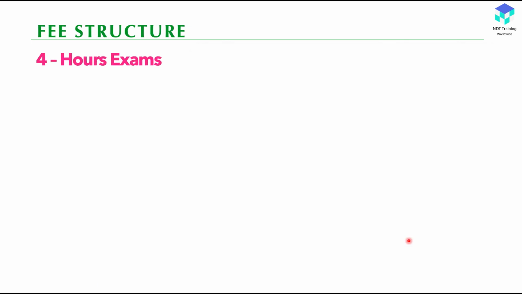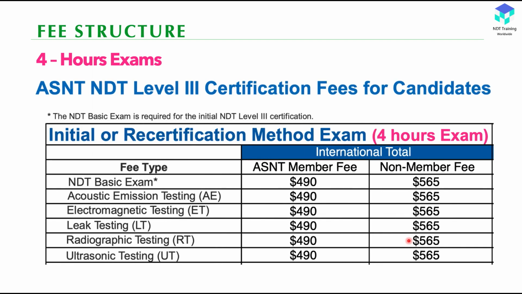So just now we saw two exam patterns. One is a 4 hours exam, another one is a 2 hours exam. Because you are sitting 2 hours extra, right, because of that they are charging you $20 extra. So normally the fee remains the same for both exams, but when you are sitting 2 hours extra, per hour $10 they charge extra. So that's why for 4 hour exams, 2 hours sitting extra, $20 extra compared with 2 hours examination. You can see here, this is a fee structure for 4 hours examination.